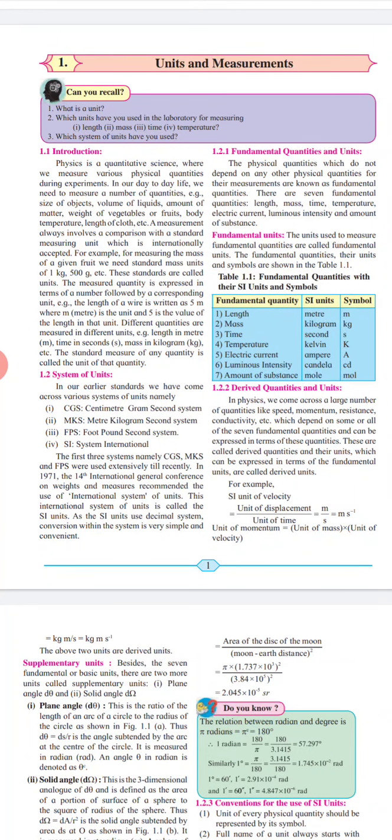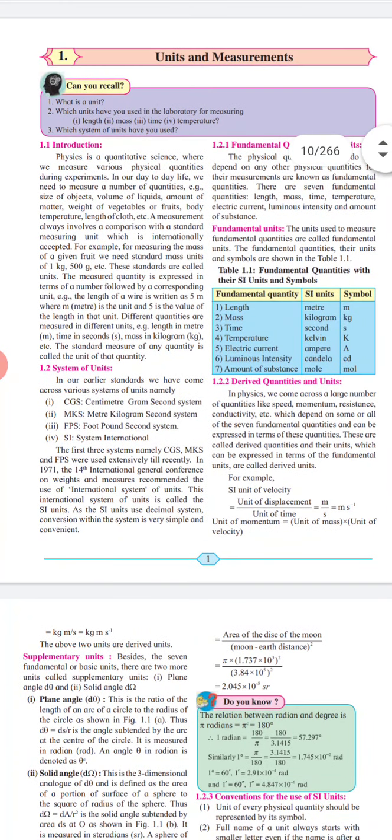For example, if one of your friends tells you, "Meet me tomorrow at 10 a.m.," this statement is incomplete. Why? Because he has just given time, but not the spot, not the location. So location is important. Or if he tells you, "Meet me at college road," again this statement is incomplete. At what time? So time is important, location is important. Everywhere in measurement, units are important.